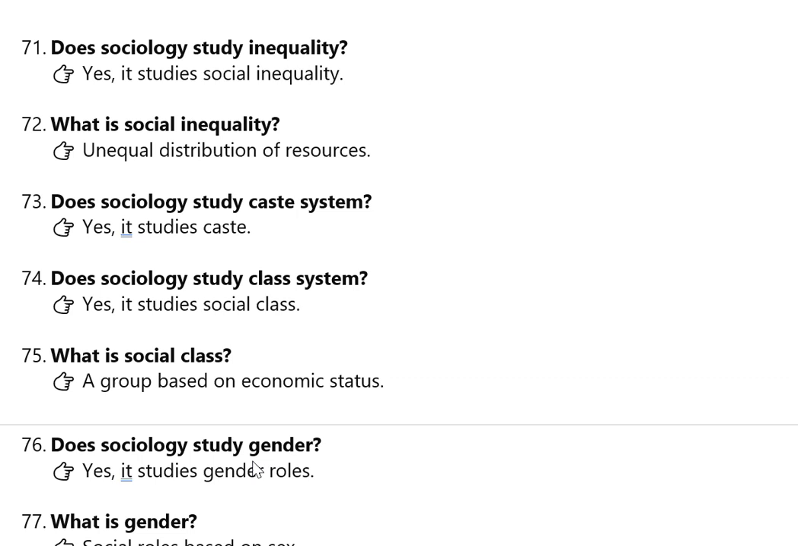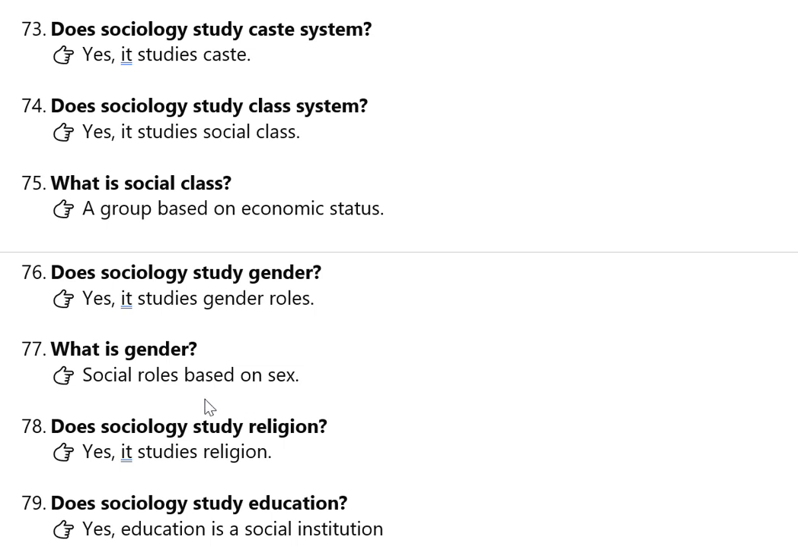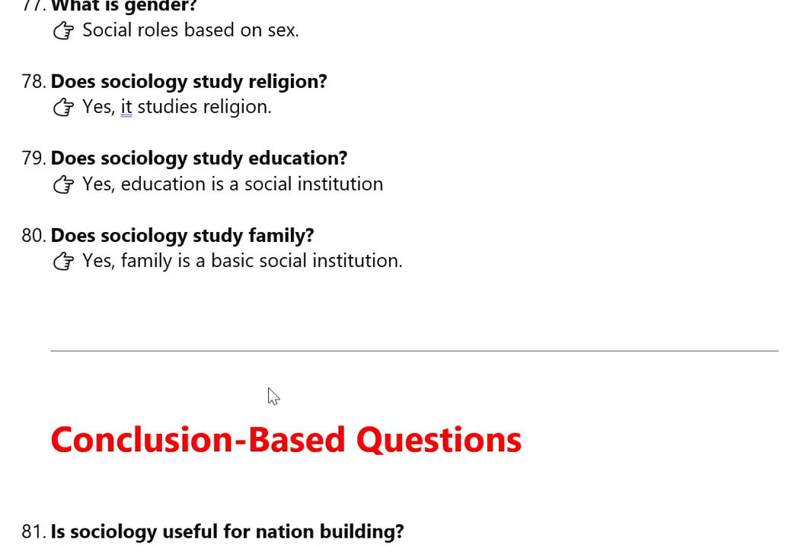Does sociology study gender? Yes, it studies gender roles. 77th question. What is gender? Social roles based on sex is known as gender. Male female categorization, that is what is meant by gender. Does sociology study religion? Yes, it studies about religion. 79th question. Does sociology study education? Yes, education is a social institution. 80th question. Does sociology study family? Yes, family is a basic social institution.